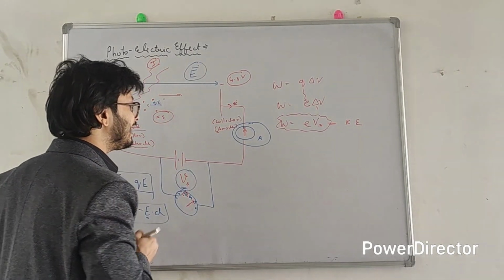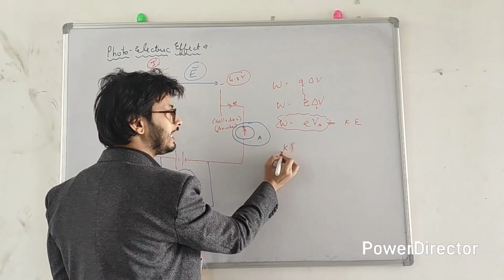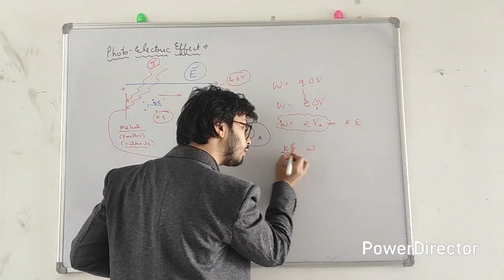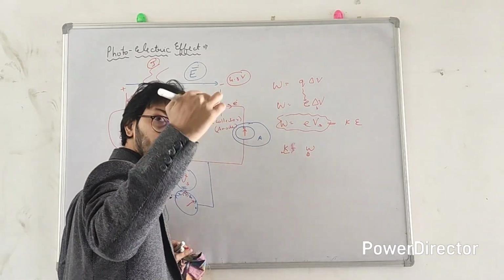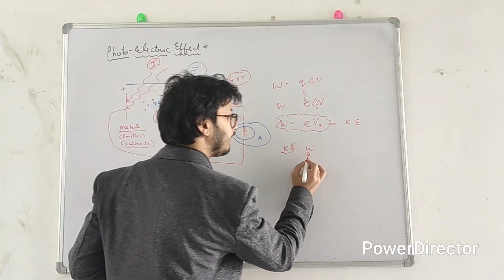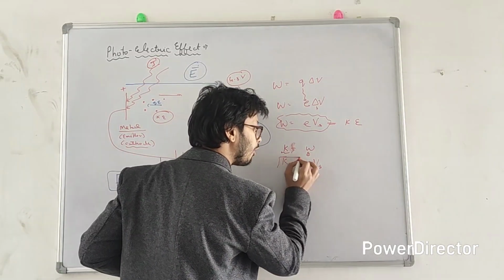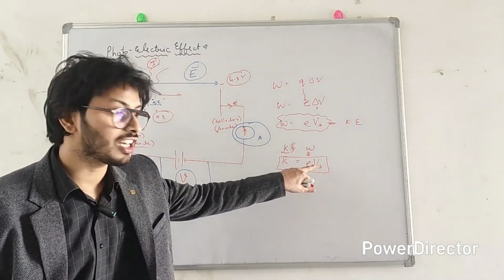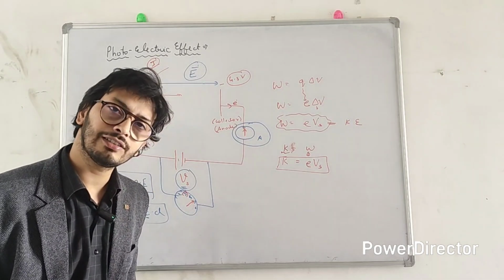So suppose the kinetic energy of the electron is Ke, or simply K. This is the kinetic energy of the electron. To stop this electron, we need to do work which is equal to the kinetic energy of the electron, and this work is not done by you, not done by me. It is done by this battery, and the work done by the battery is e into Vs. So this is how, by measuring the stopping potential, we can figure out the kinetic energy of the electron. Isn't it interesting?